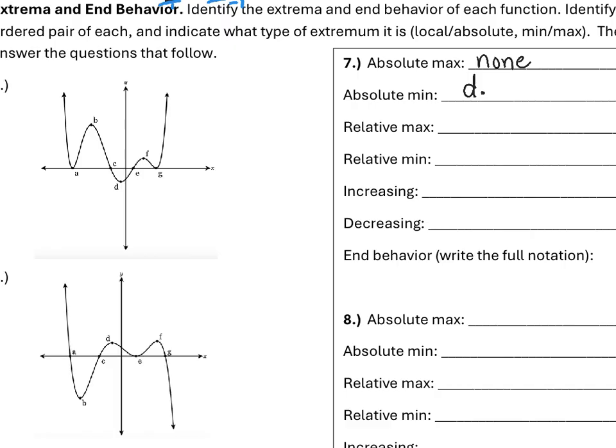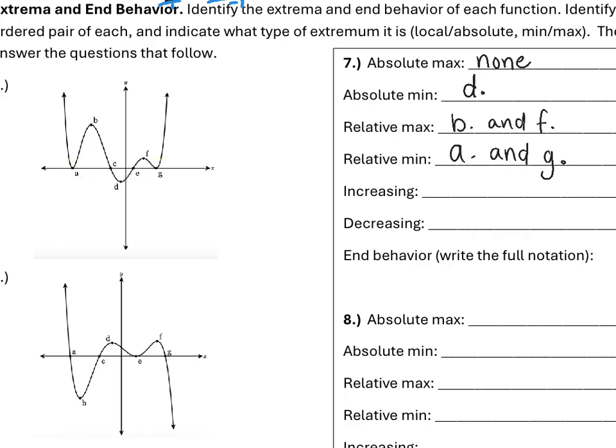There's a relative max at both B and F. Those are little places where we have a max. They're not the absolute because of these arrows, but we have 2 relative maxes. So we would say B and F. Relative min, those would be all the points that are not an absolute min. So we have relative min at A and G.